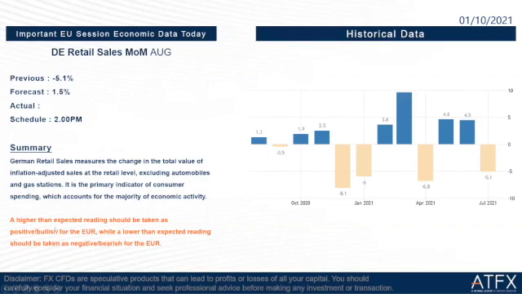If a higher than expected reading should be taken as positive for euro dollar, while a lower than expected reading should be taken as negative for the euro dollar.